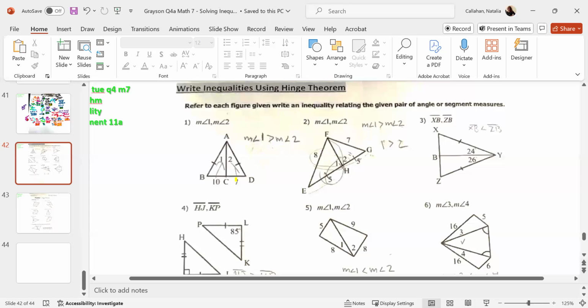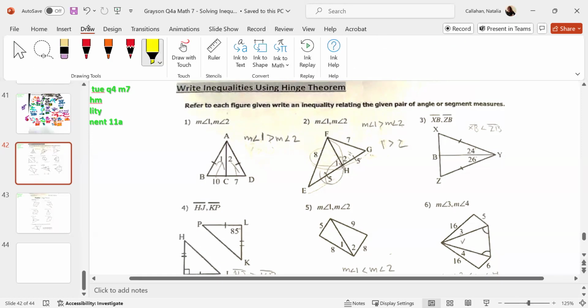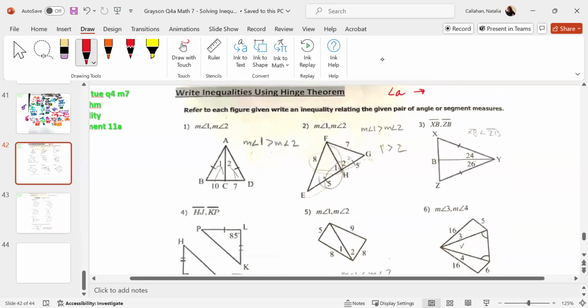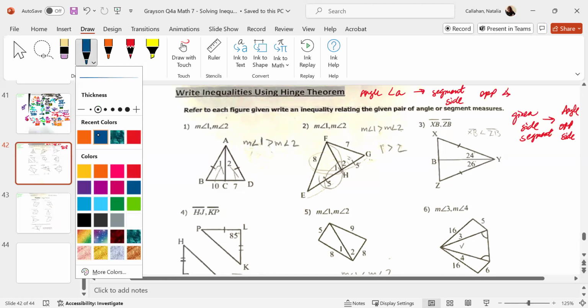So looking at this right here, refer to each figure and give an inequality related to the given pair of angles or segment measures. So remember when I told you, if you have an angle, this is an angle, yes? Angle A. The segment or the side is going to be opposite of that angle. Does that make sense? If you are given a side or a segment, the angle is going to be opposite of that side, right? That's what we talked about, correct? Yes.